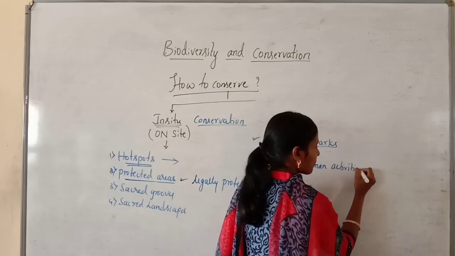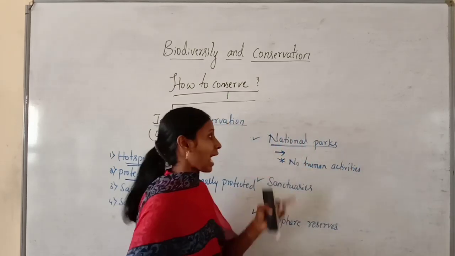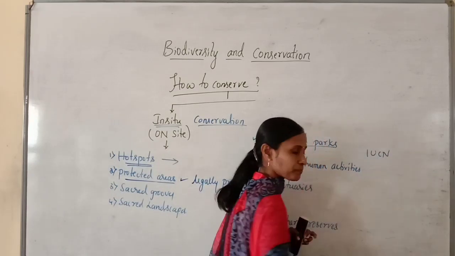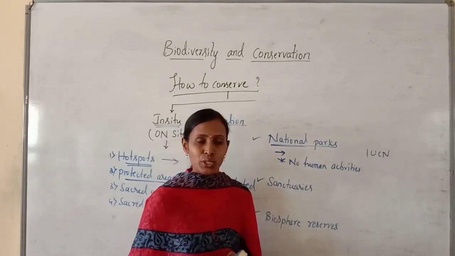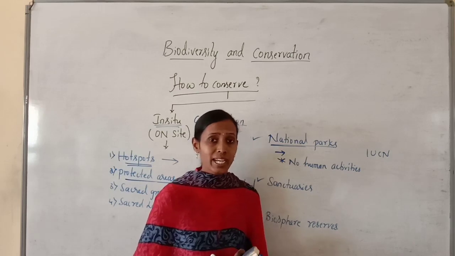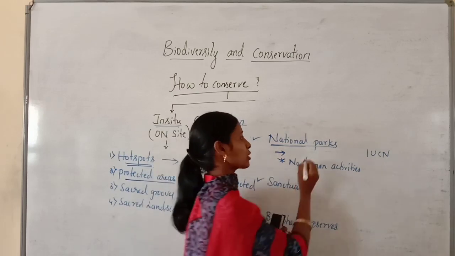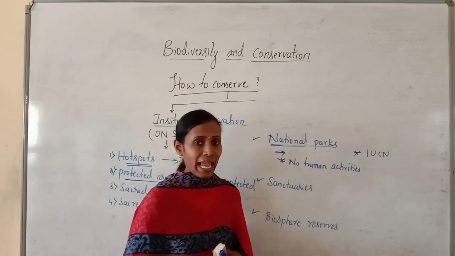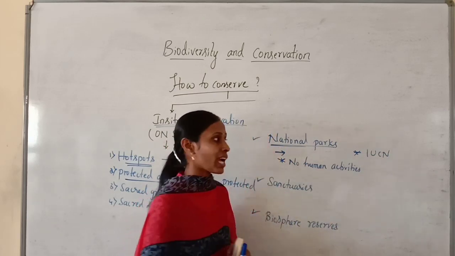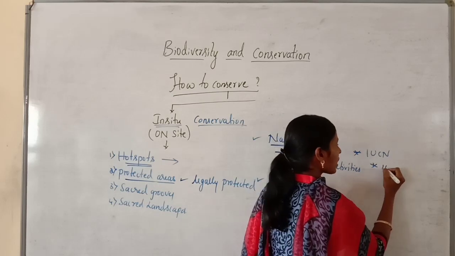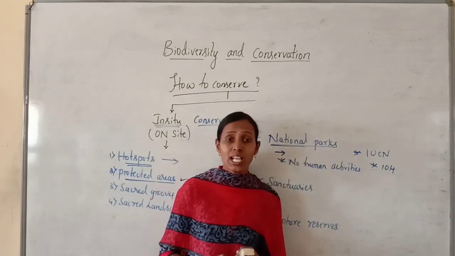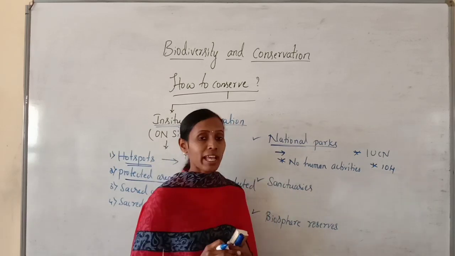No human activities are permitted, and the national parks are controlled by IUCN. That is the International Union for Conservation of Nature and Natural Resources. So national parks are always controlled by IUCN. And in India there are about 104 national parks.